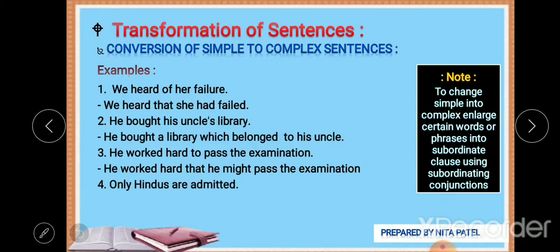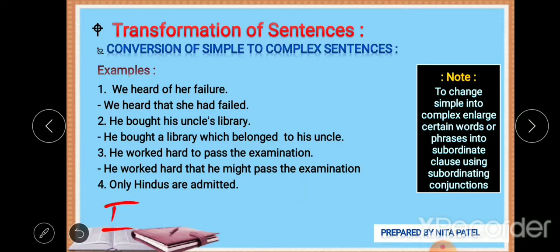Okay, let's see the next question. Only Hindus are admitted. Now there is only one verb, so we have to think out of the box. Only Hindus are admitted. That means that if someone is not Hindu, then he or she might not be allowed to enter, right? So the condition is here. We can see that there is a condition that you have to be Hindu.